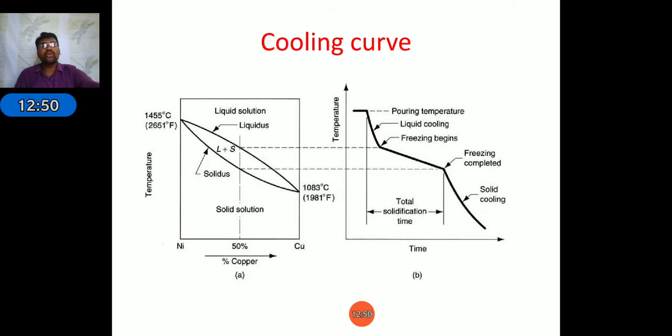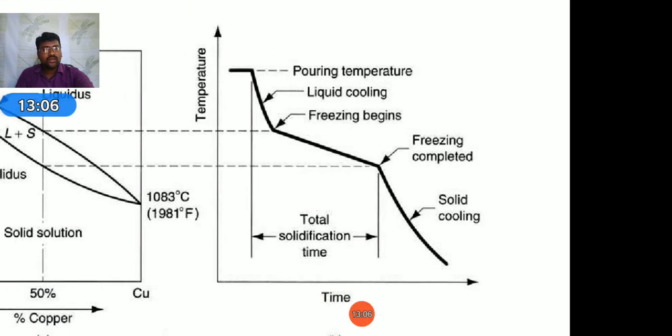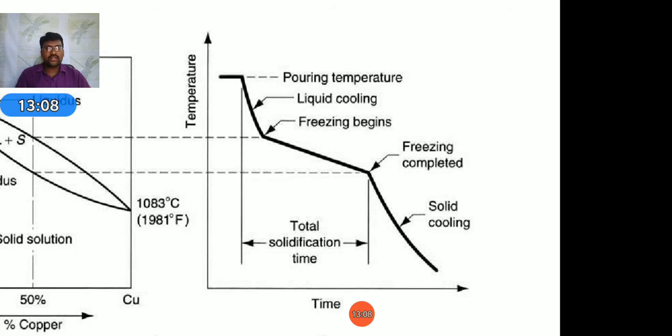Next, coming to the cooling curve of the alloys. It consists of two curves, that is temperature versus time, for a nickel-copper alloy. Coming to curve B, in this curve the starting point is known as the molten metal temperature, and the end point is known as the solidified temperature at room temperature.